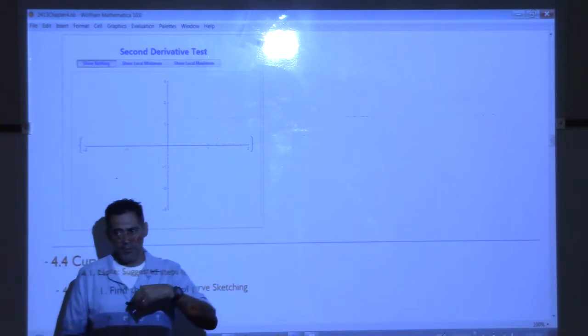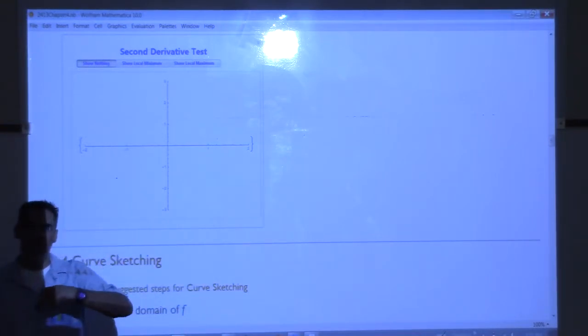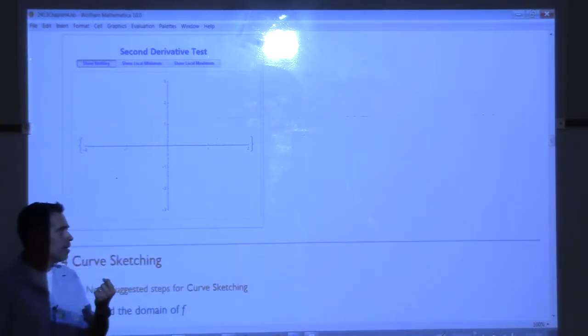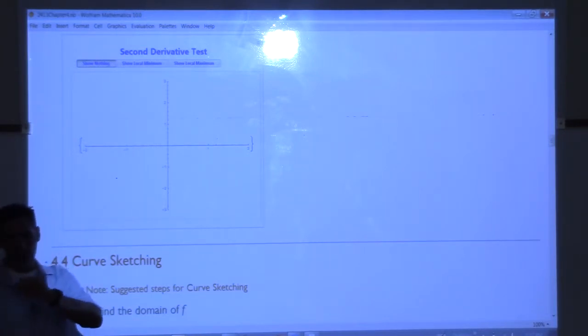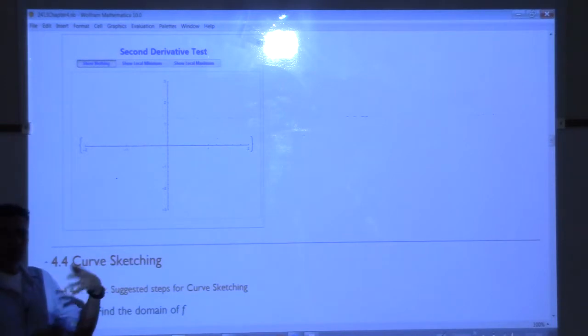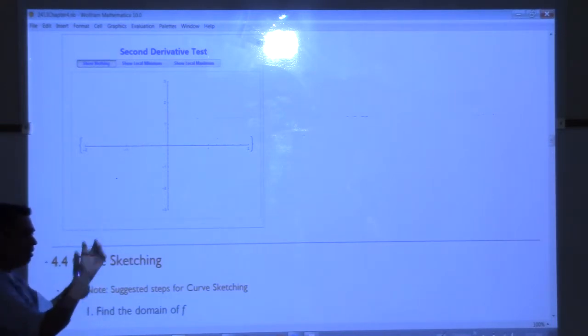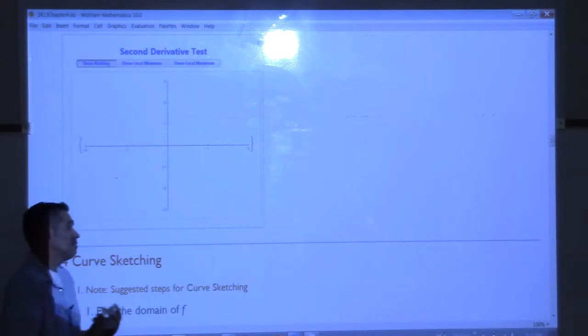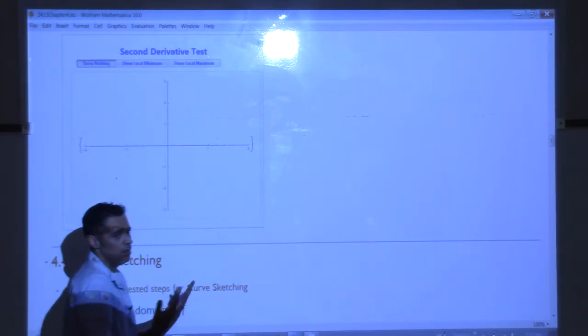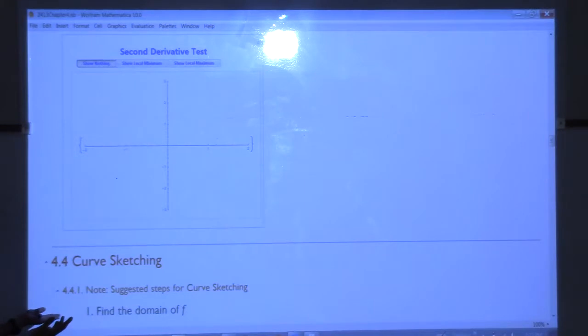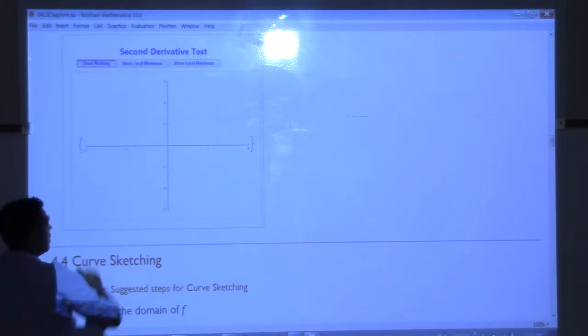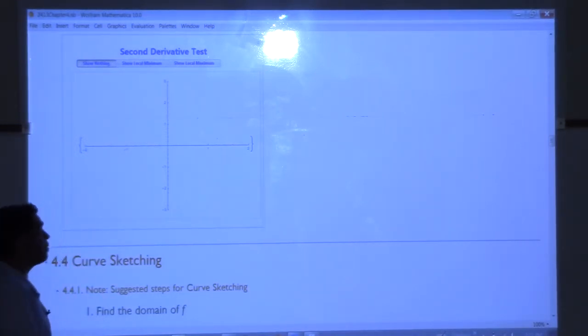This second derivative test is a thing we can do that could possibly shorten your effort a little bit. And sometimes it's harder. So it's good to have it as a tool, but not always used. In fact, personally, I don't use the second derivative test very much at all. It's nice to know it, but I don't like it. Here's what the test says. It's actually a pretty cool test.